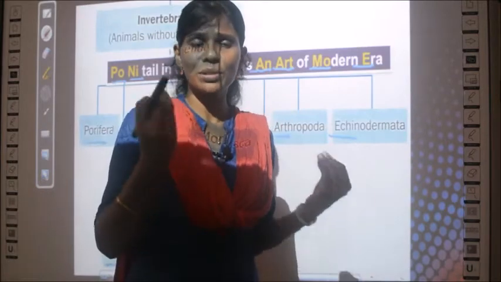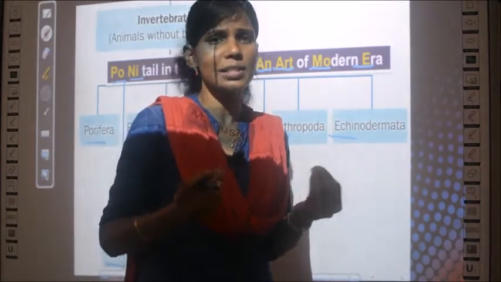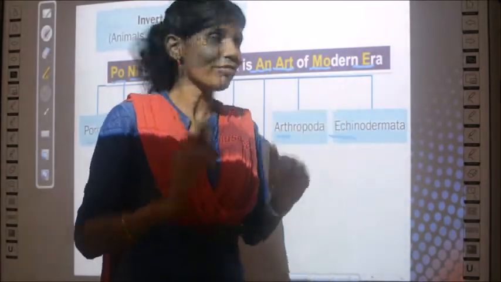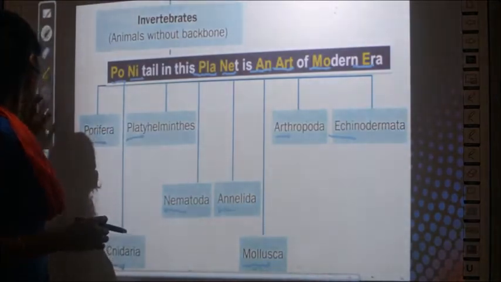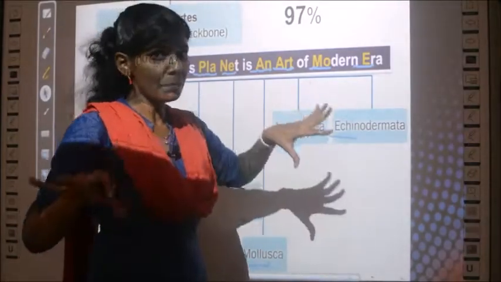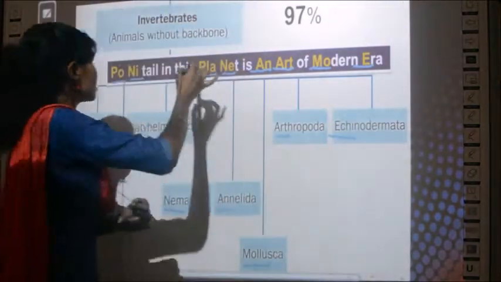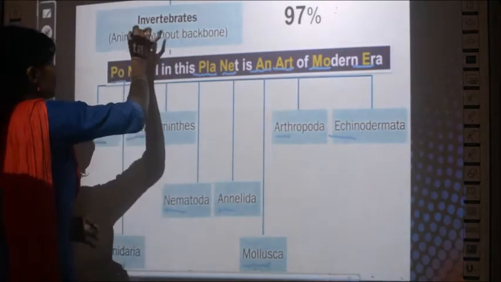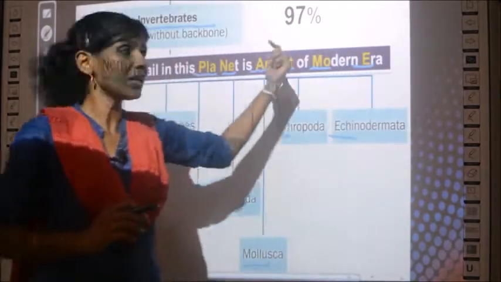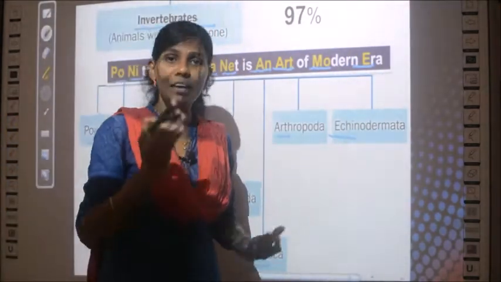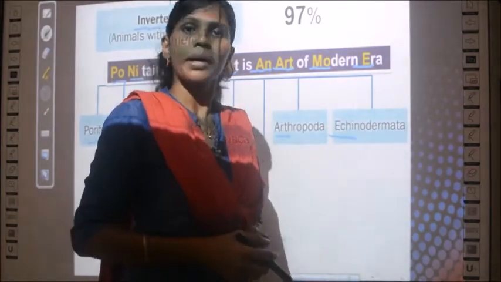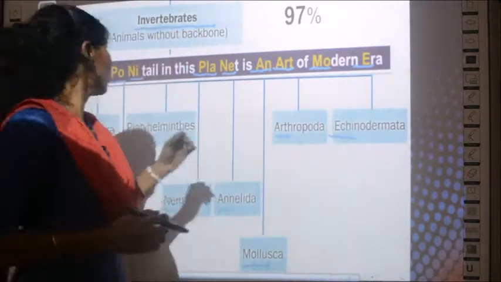But invertebrates, if you keenly observe, are mainly very small insects and those types of worms. But the fact is about 97% of the animal kingdom comprises invertebrates only. What did I tell you? 97% of all the animals in this world come under invertebrates. The remaining 3% only are vertebrates. So you can see such a high number of invertebrates in this world.